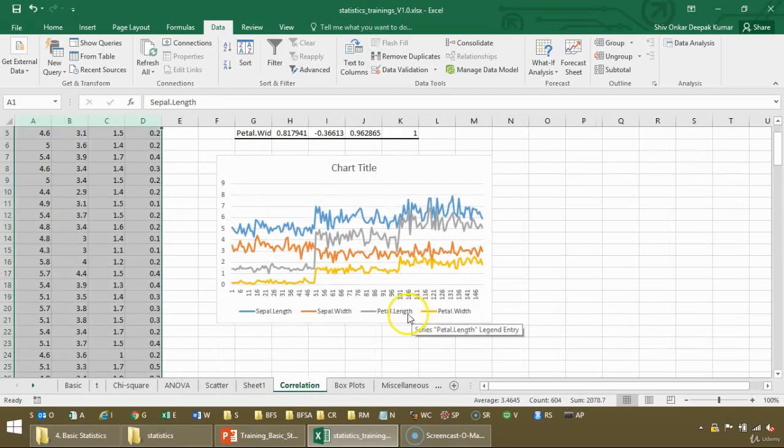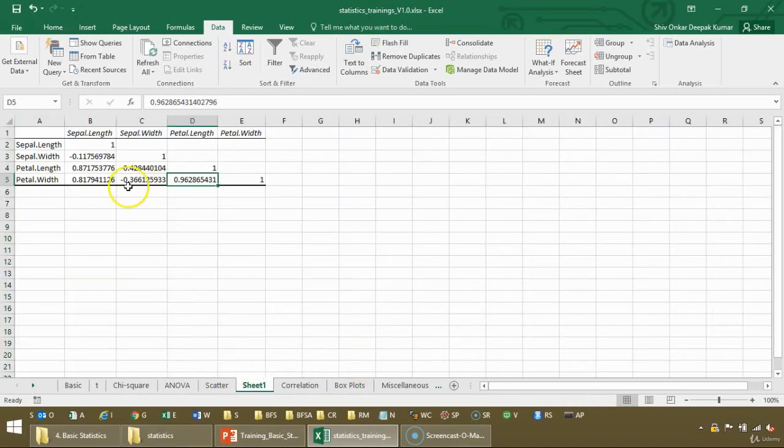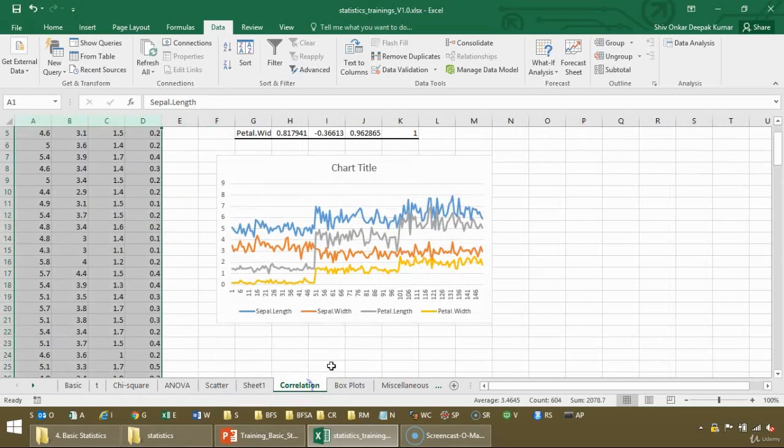Petal.width is this orange color, and petal.length is this gray color. So this gray color and this orange color are varying together almost most of the time, around 91% or so.